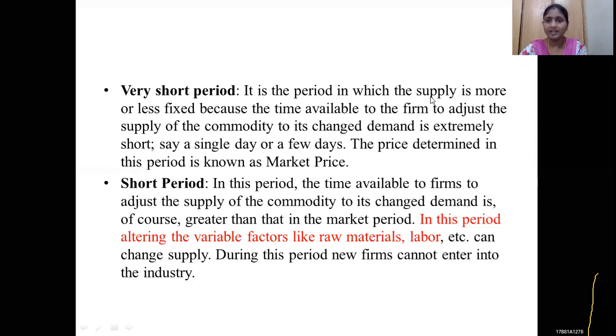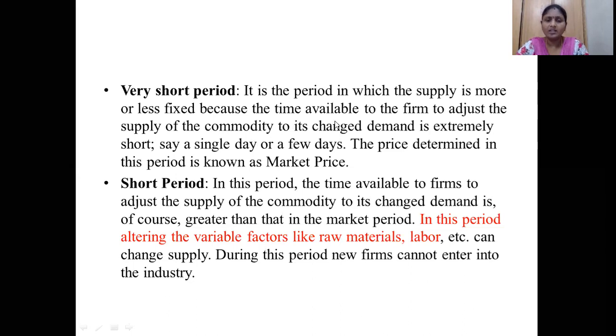So it is the period in which the supply is more or less fixed. We are not able to increase the supply within the short period. My requirement is 10,000 uniforms in 2 to 3 days. I am not able to cope with that demand. I am not able to supply those uniforms in 2 to 3 days. It is not possible for me. Within 2 days, within that short period, I am not able to increase the supply, nor can I decrease the supply.